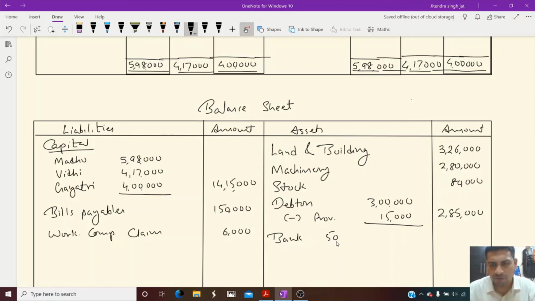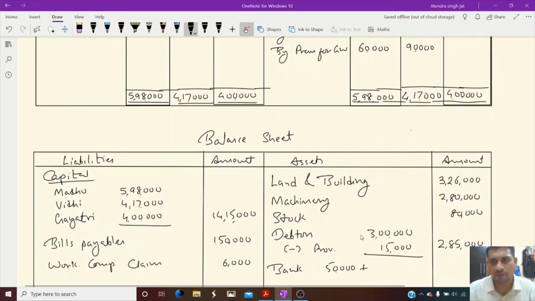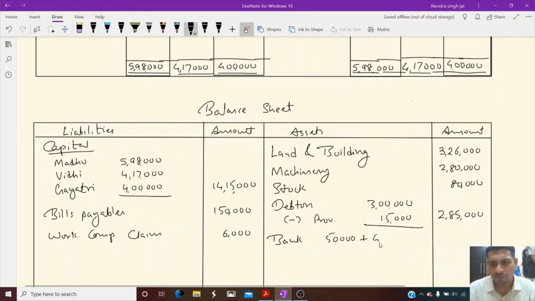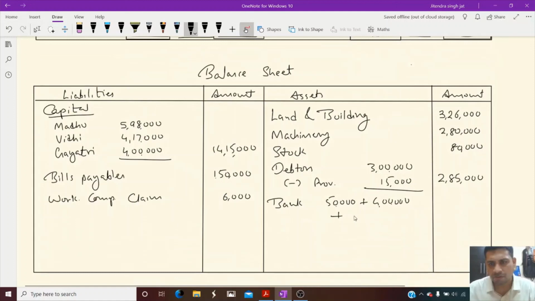And bank 50,000 is given. In this 50,000, what do we add? We add the capital of the new partner. The capital of the new partner is 4 lakh. And the amount of goodwill he brought, 1,50,000. So 1,50,000 plus 50,000 plus 4 lakh, 6 lakh.